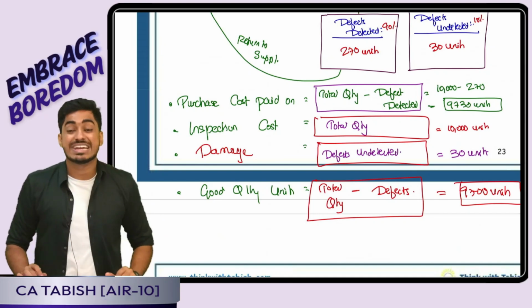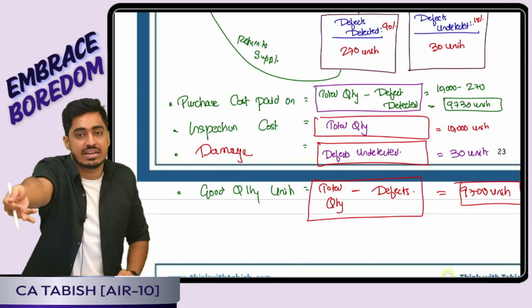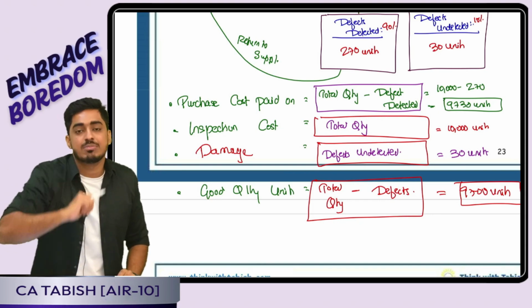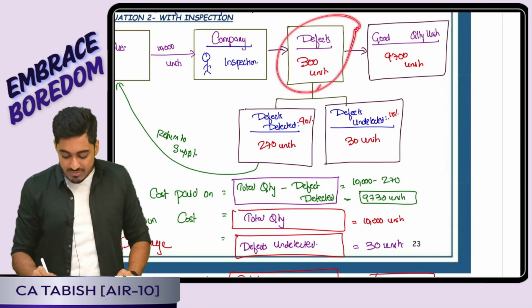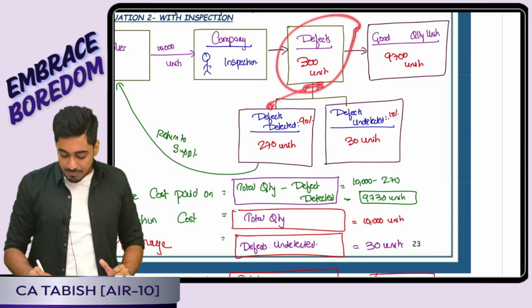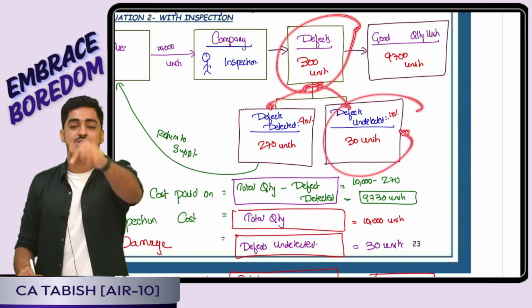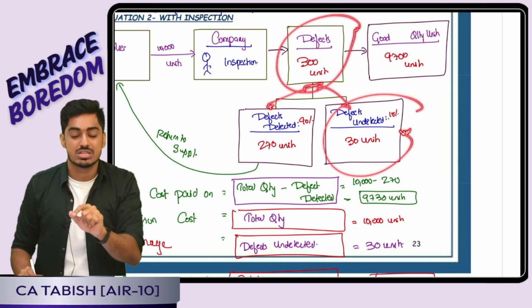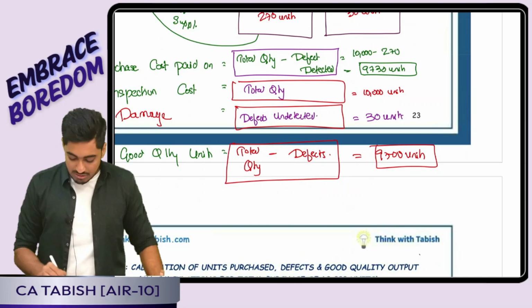Yes. Third point, damage. If this defect is not detected, it will go into production, and there damage will happen. Tell me, in total how much defect was there? 300. 270 I detected and sent back to the supplier, but 30 I could not detect. So it went into the production process. That means my damage cost is incurred on how many units? 30 units. That is the defect undetected units. Yes or no, everyone? Perfect.